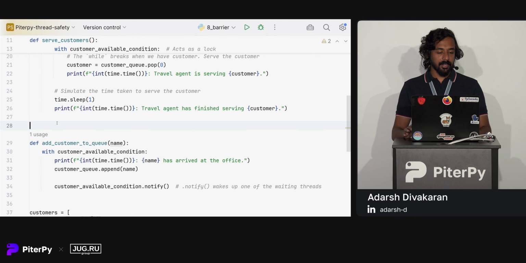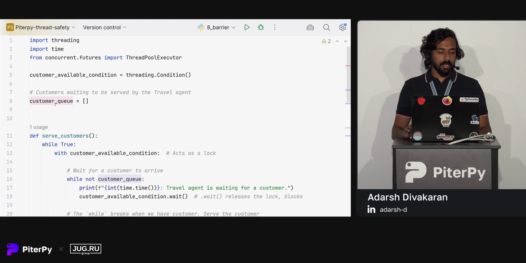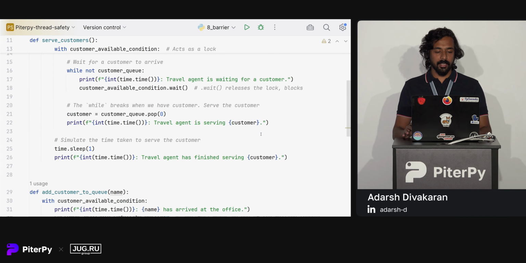Then we have add customers to the queue. This is the producer of our application. Whenever a new customer arrives, we hold the lock since we are operating on this globally shared list. This list is used to denote the customers waiting to be served. So we hold the lock. This is our condition object. You can use it as a with context manager, and this will act as a lock here. Inside this, we are adding to the customer queue, and we are using a notify. So notify wakes up one of the waiting threads.